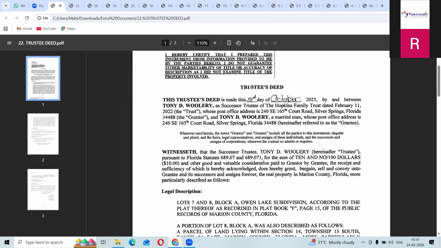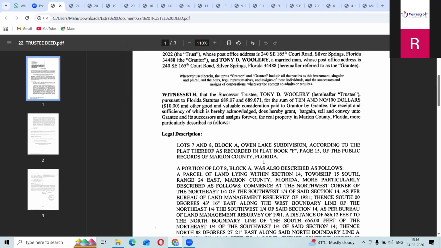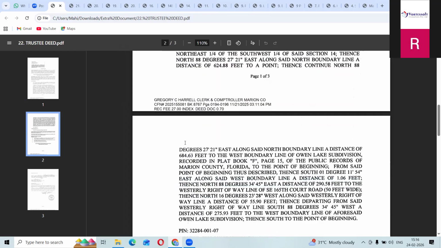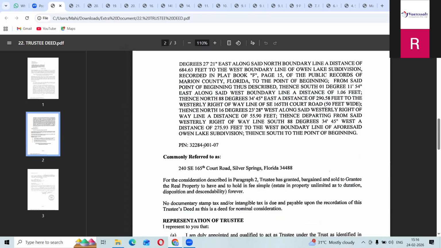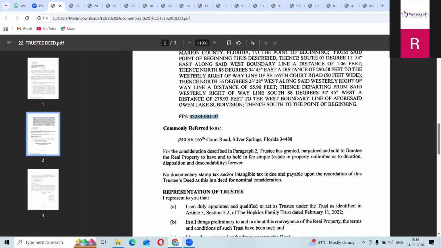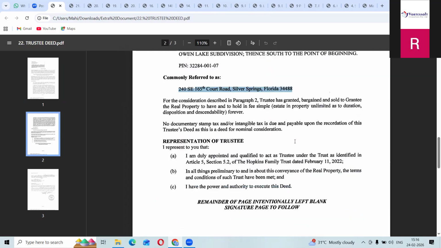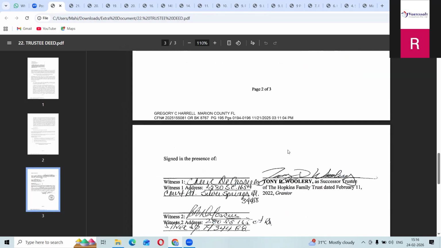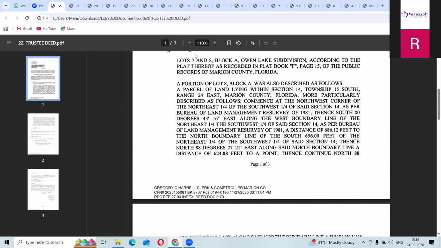So that is called trustee. This is also how to check by legal description only. See, they have given the legal description here. Sometimes they will give a TMS number. If you see here, they have also given the TMS number. I already told you: PIN number, parcel number, and TMS, all three are the same. See, they have given the address also. Some you have to check by legal description only.